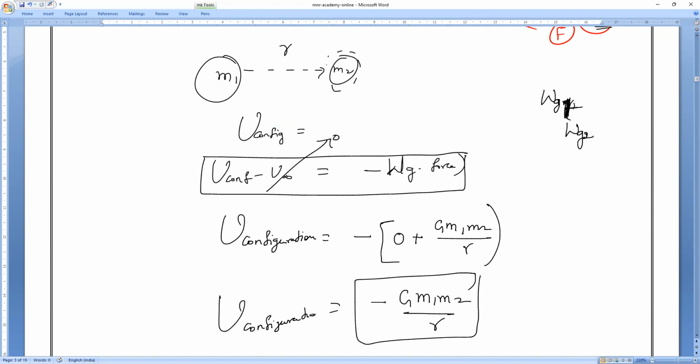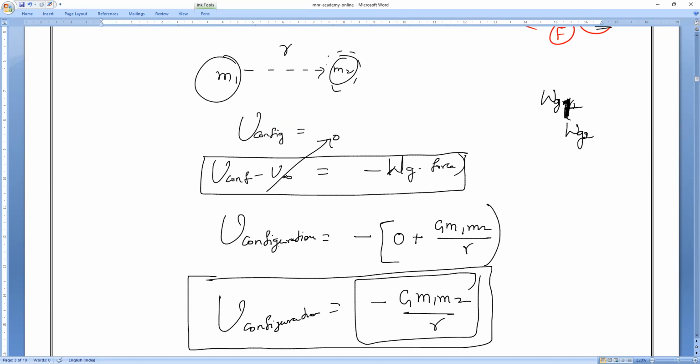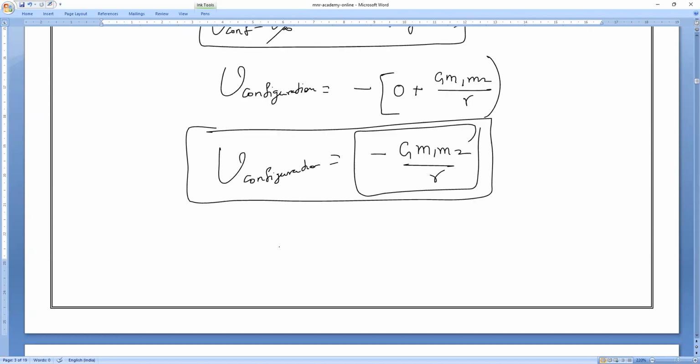Anybody having any doubt, you can ask me. This is for any bodies: 2 bodies, 3 bodies, 4 bodies, 5 bodies, 10 bodies. This is always the formula for calculating the potential energy of a given system of configuration, for any n number of bodies. This is the formula which you have to remember. I hope you all understand how to make it. Anybody having any doubt, let me know, or else we'll proceed. Please solve it, everybody. Are you clear? Please respond, guys.